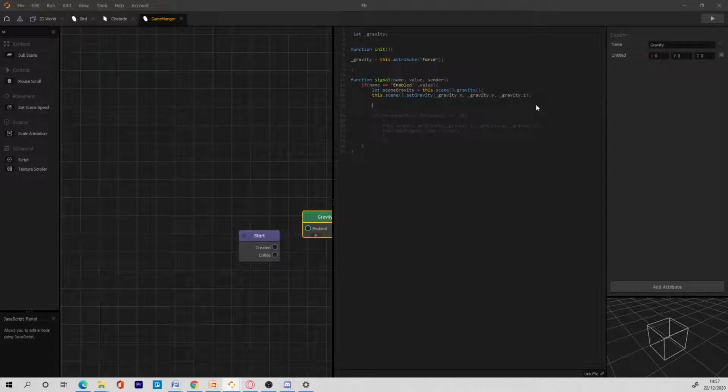So I'll save this right now, and then we are going to change this to, let's say, minus 30. Let's try minus 30. Yeah, and we're going to enable it.